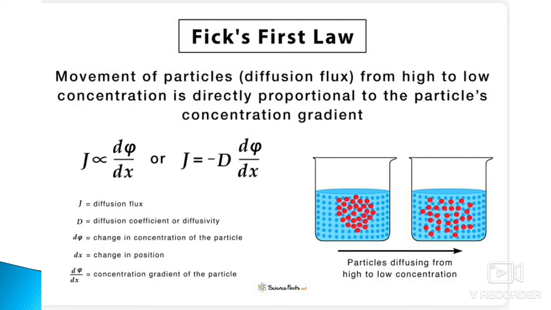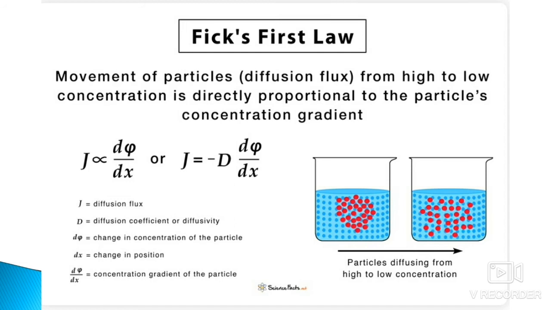The movement of particles takes place from higher concentration to lower concentration, and it is directly proportional to the concentration gradient.